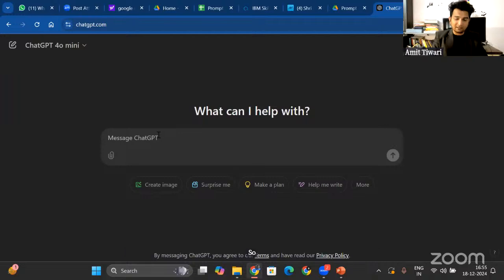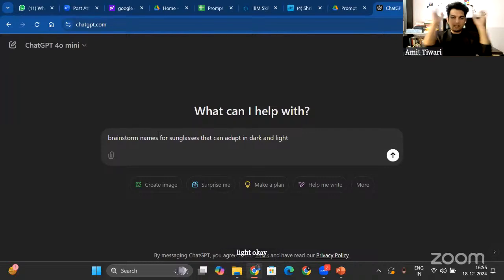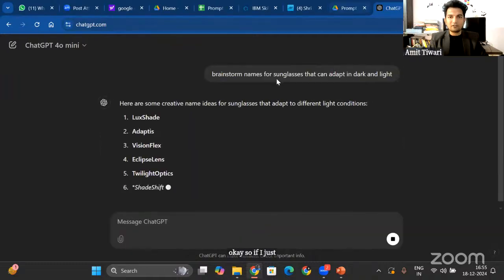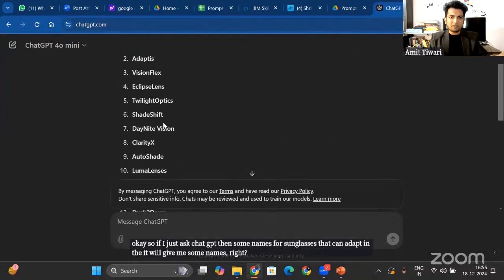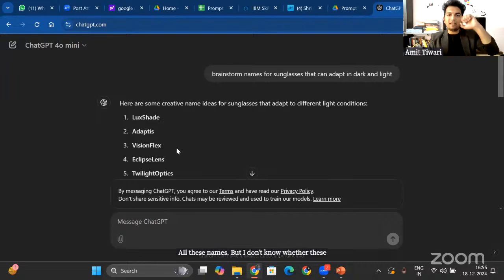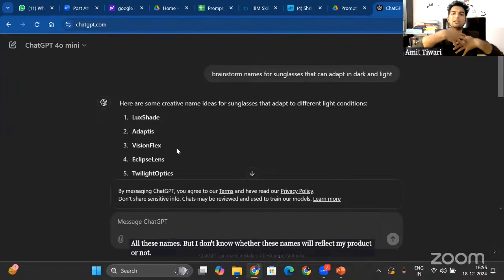So let's say I ask ChatGPT to brainstorm names for sunglasses that can adapt in dark and light. I have a crazy idea of making these sunglasses which can adapt in light and dark, and I want ChatGPT to name this for me. If I just ask ChatGPT to brainstorm names for sunglasses that can adapt in light and dark, it will give me some names, right? All these names. But I don't know whether these names will reflect my product or not. It just gives me random names.